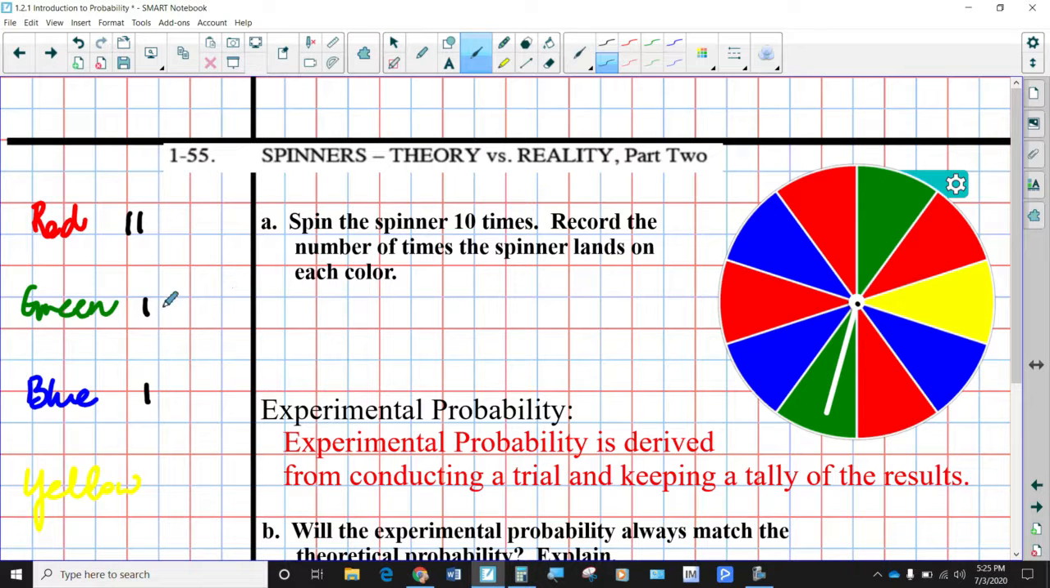Green comes up again. I expect the green to come up anymore. I've already got 2 times. I haven't spun it 10 times, but the probability was 2 out of 10, so I don't expect the green to come up anymore. Does that mean it won't come up anymore? No, not necessarily. It could.